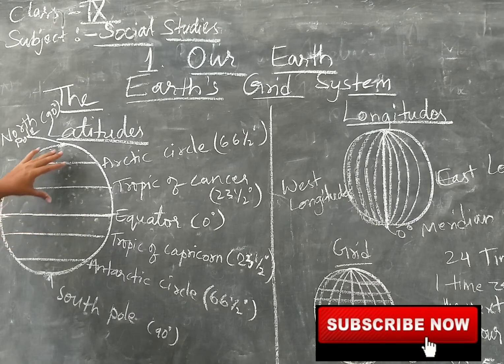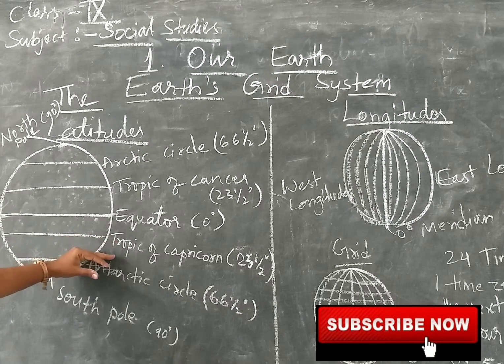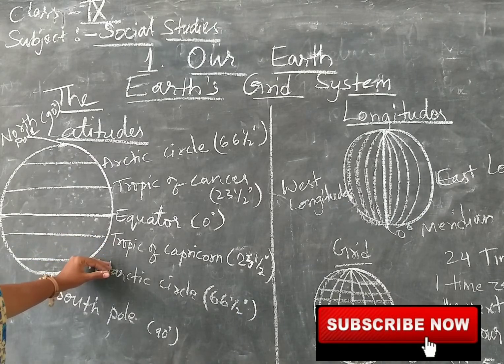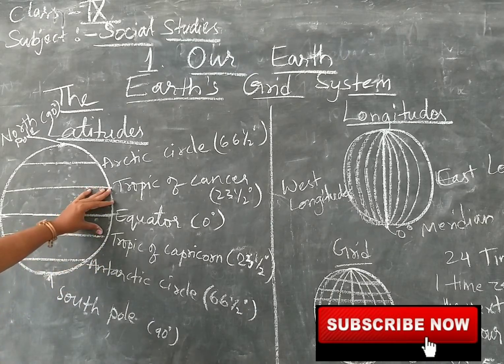So altogether there are 90 latitudes in the northern hemisphere, 90 latitudes in the southern hemisphere. And after this latitude you find change in the temperature, at the same time you find change in the atmosphere also. Here temperature is very hot.